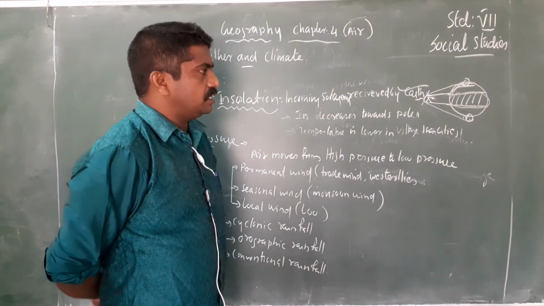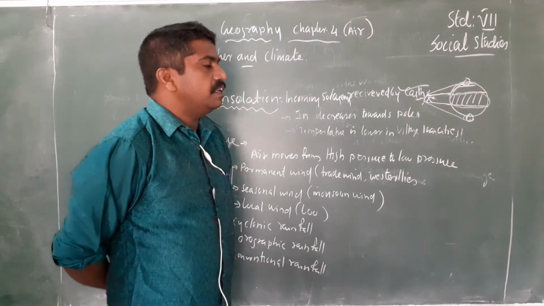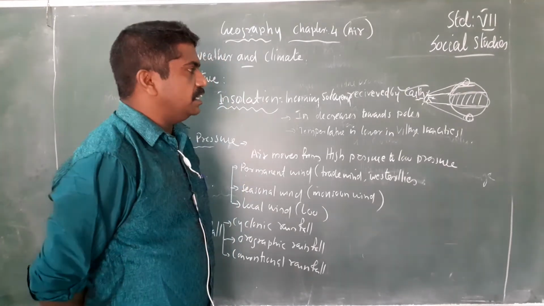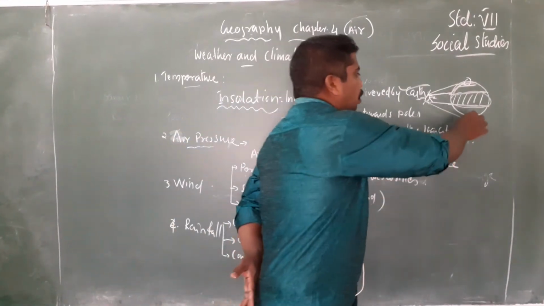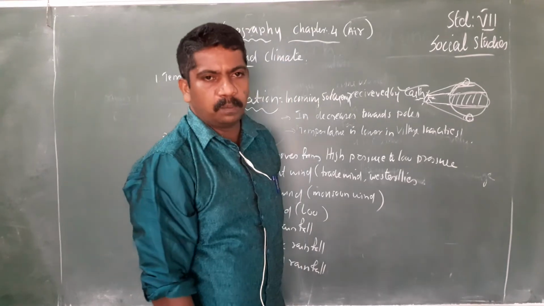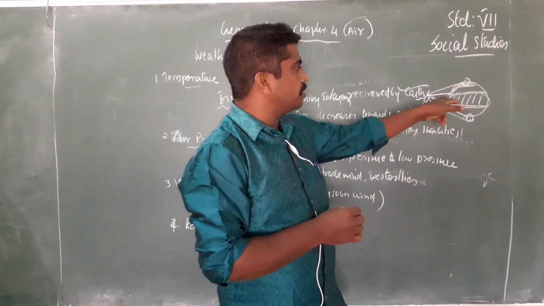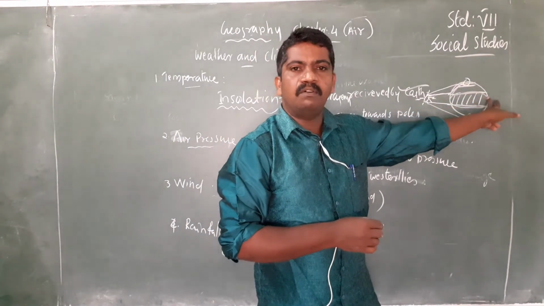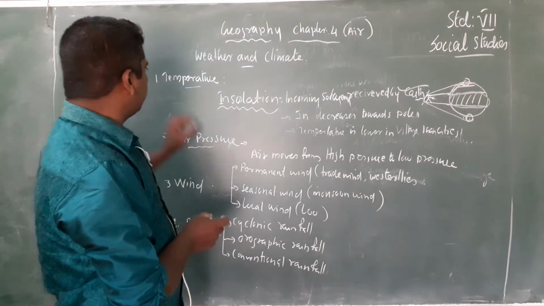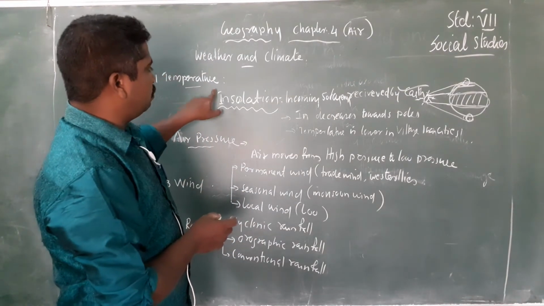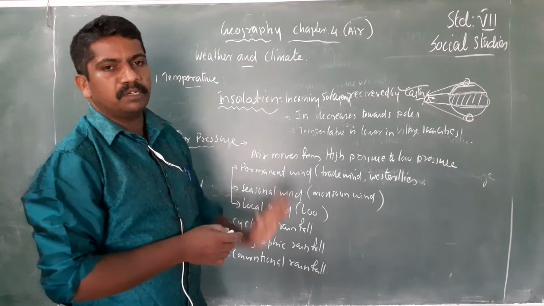The countries which are located in the equator region will have high temperature, and it will decrease as we go towards the poles. The countries which are near the poles will have a cold climate, and the countries which are in the equator will have a hot climate. So from this we understand that temperature affects the weather or the climate of a place.